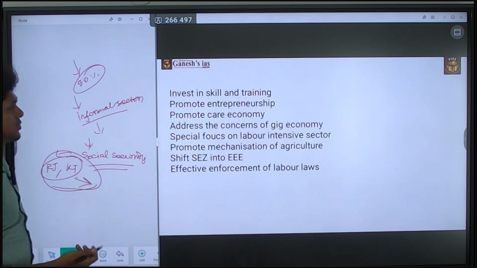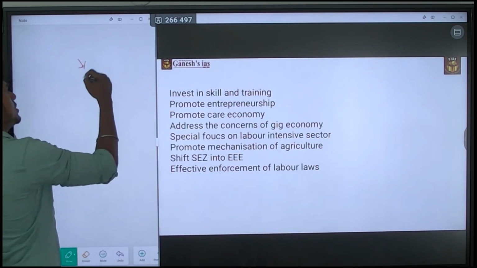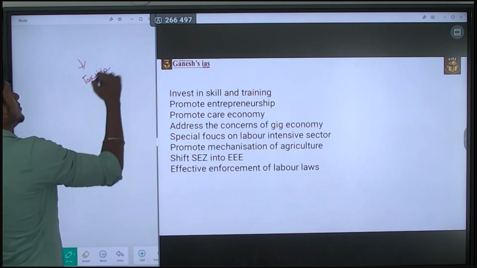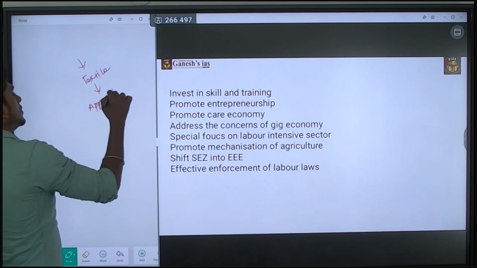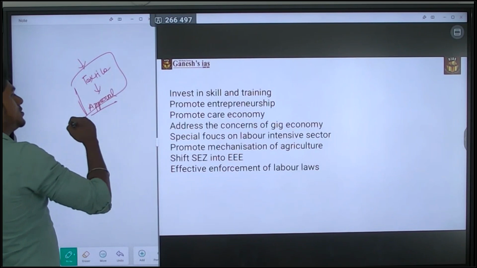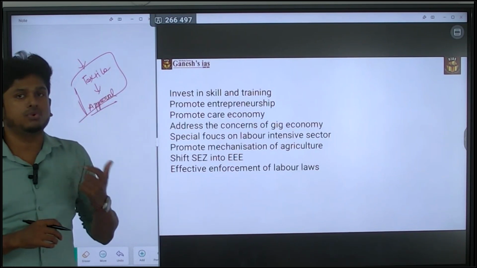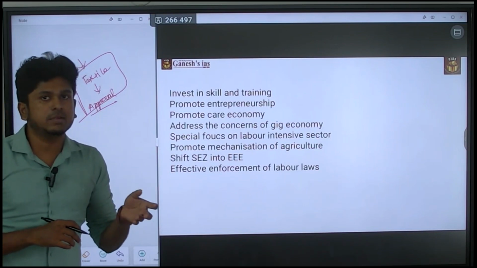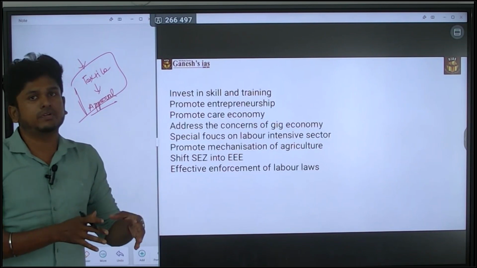Next, special focus on the labor intensive sector. Yes, the labor intensive sector is majorly about the textile sector, and then the apparel. So these are the labor intensive sectors. In that sector, we have to give more focus. By the way, you can increase the economic growth, and at the same time we will address the issues faced by labor productivity.